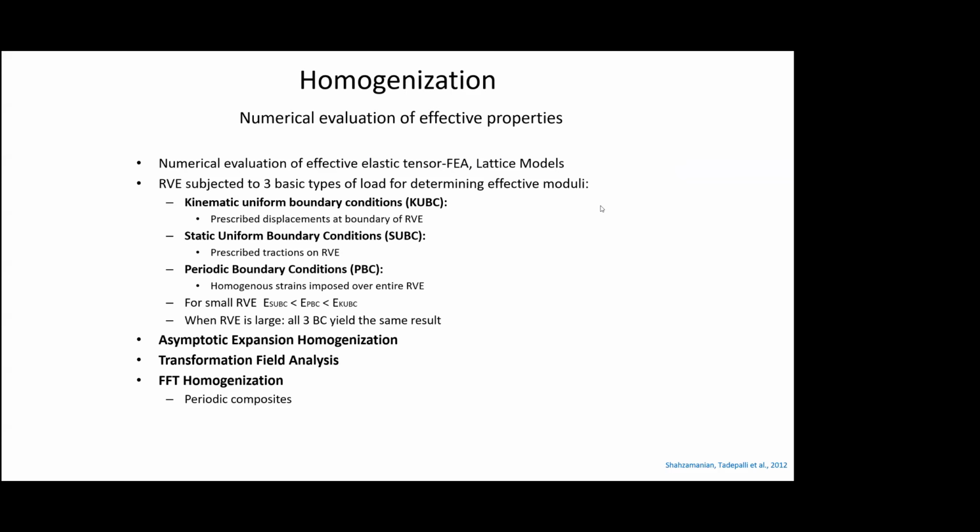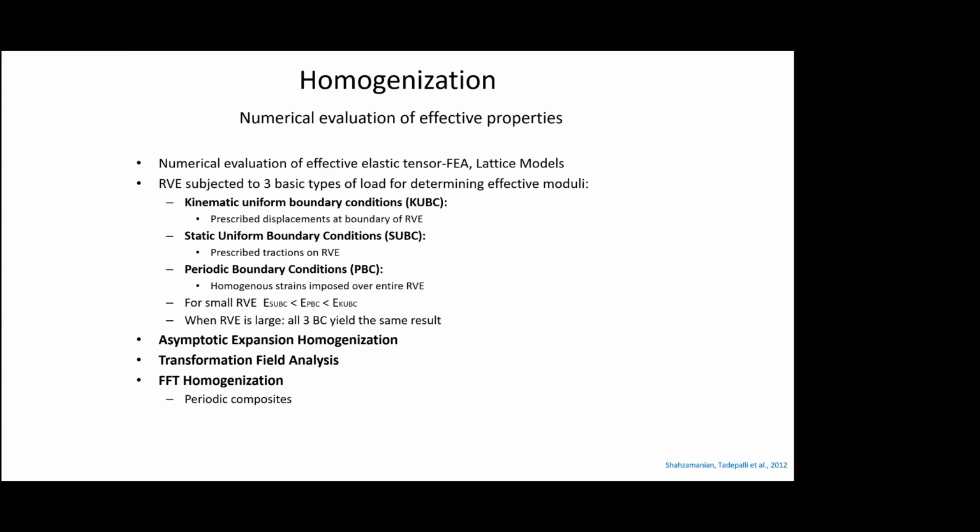So then, in homogenization, when you have an RVE, you can also find out the stiffness tensor of the RVE. And there are three different ways of applying boundary conditions. One is the kinematic uniform boundary condition, wherein you can apply prescribed displacements at the boundary of the RVE, the representative volume element.